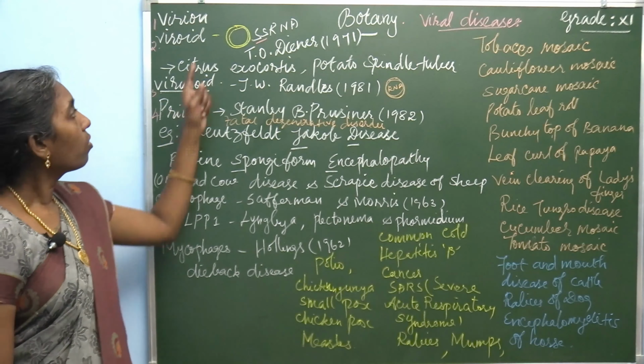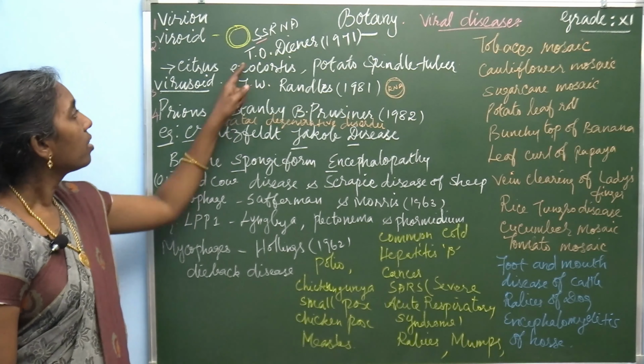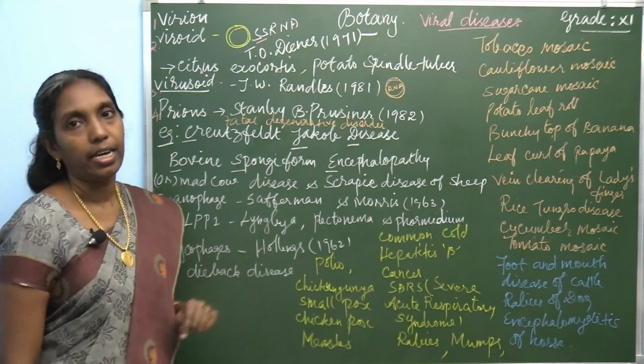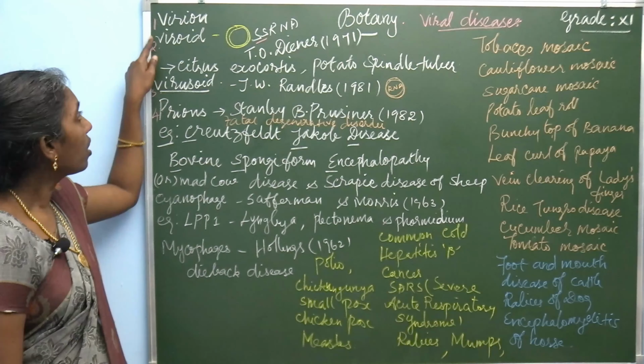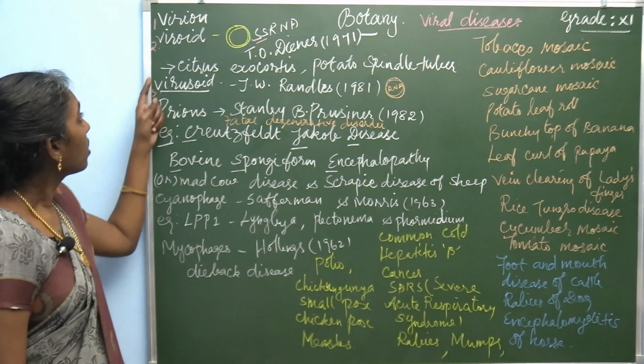So this is a one word question, very important. Viroids were discovered in the year 1971 by T.O. Diener. T.O. Diener discovered viroid. So first one virion, then viroid. Then this viroid causes diseases. They are disease causing agents.